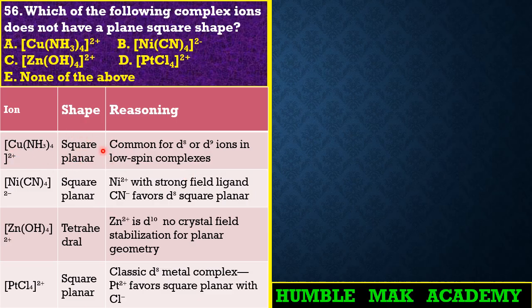A square plane shape is normally common for d orbitals which are not fully filled. Note that, guys, the d orbitals should not be fully filled. We only have the zinc 2 plus, which is fully filled, so it has already failed the test. So the best option is option C.